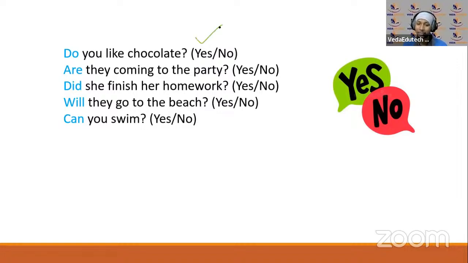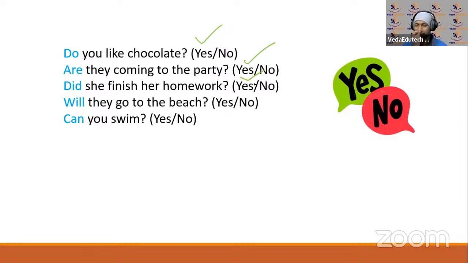Are they coming to the party? क्या आप मेरे पार्टी में आ रहे हैं? You will obviously say no because I don't know where you are, but if you do want to come, you can say yes. Okay, I'll say yes, please do come to my home party here. Did she finish her homework? Yes or no?